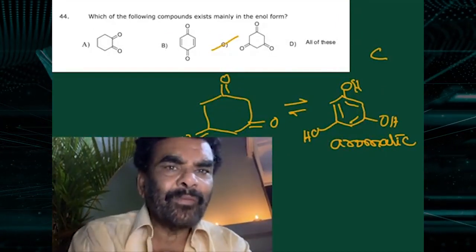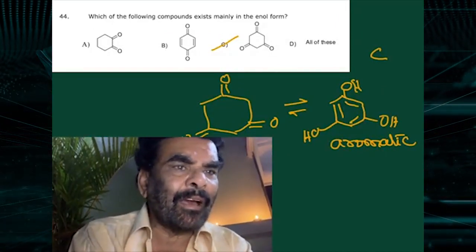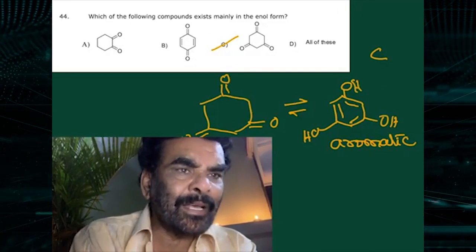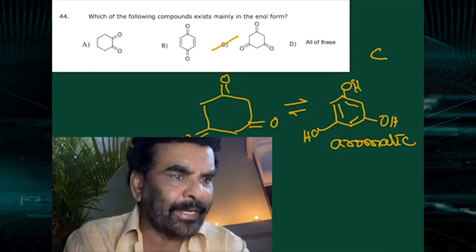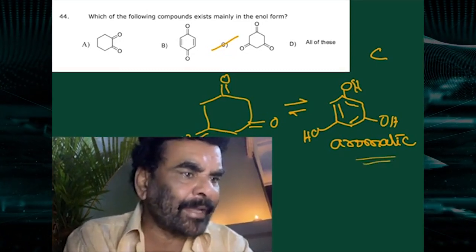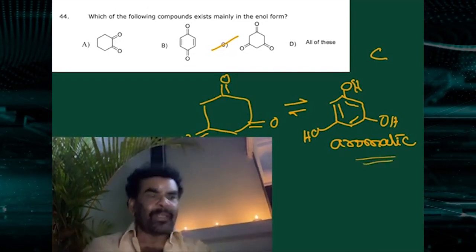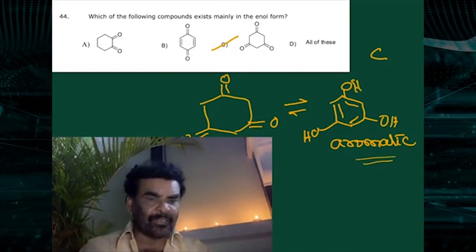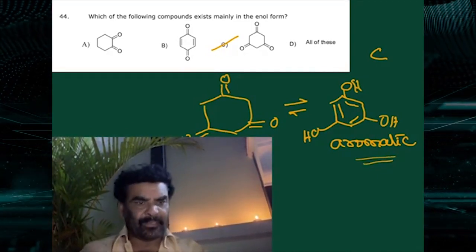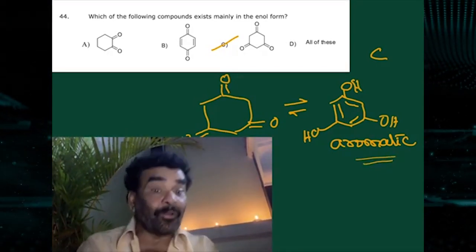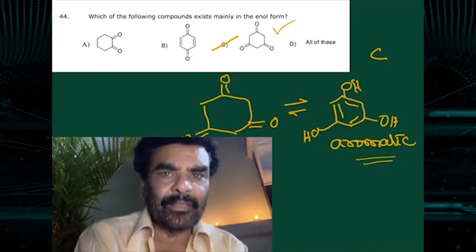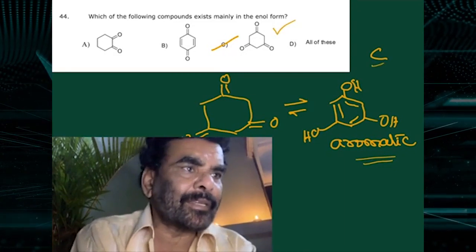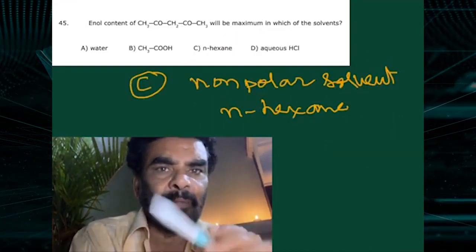And here, which compound exists mainly in the enol form? This is cyclohexane-1,3,5-trione. Its enolic form is aromatic. That is a phenolic form, that is benzene-1,3,5-triol, which is known as phloroglucinol. This has the highest enol content. So C is correct. So it's a classroom problem.